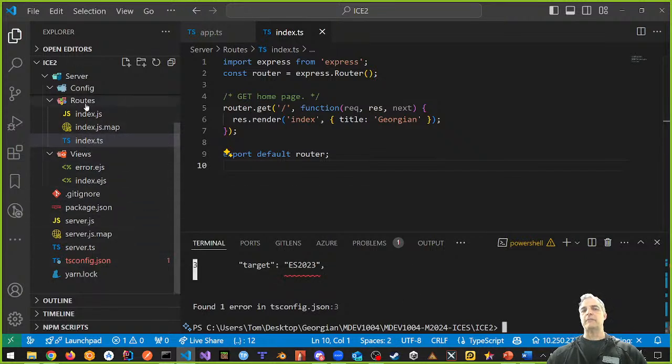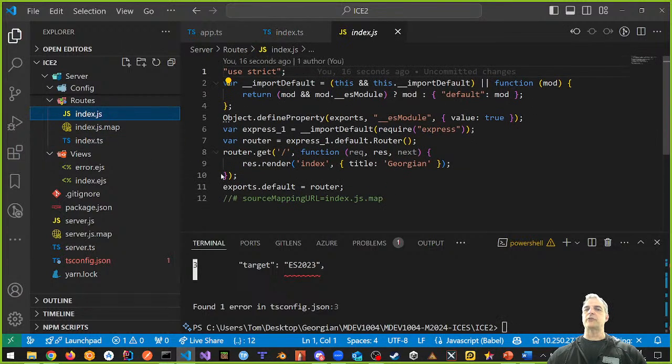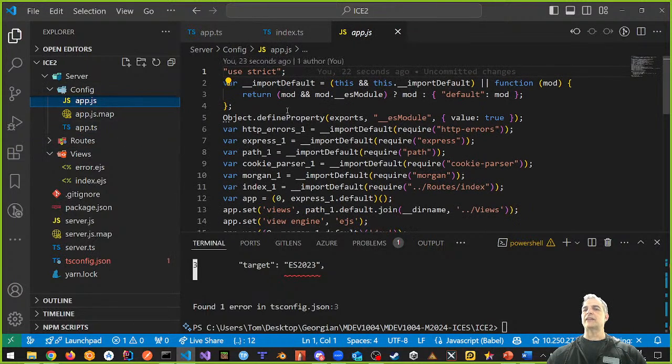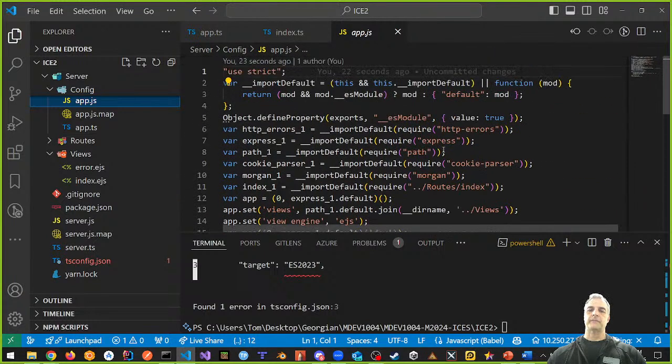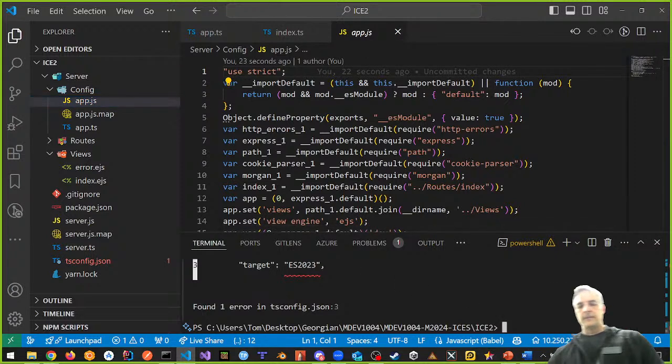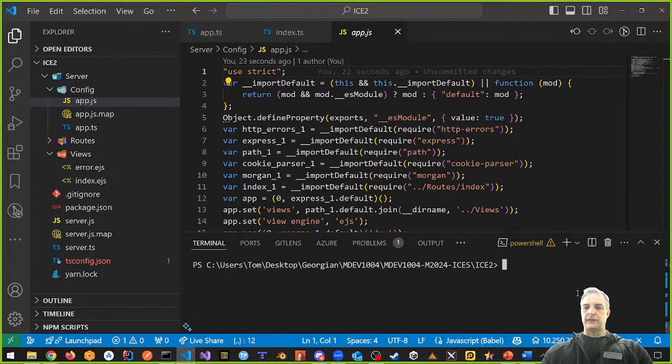Take a look here. In my index routes, it converted it to JavaScript. Here's JavaScript right here. This is the pure JavaScript version. And for my config, it went to app.js. Look, there's the app.js conversion. So it converted. Okay, good, nice. So let's continue. Let's do this, clear.